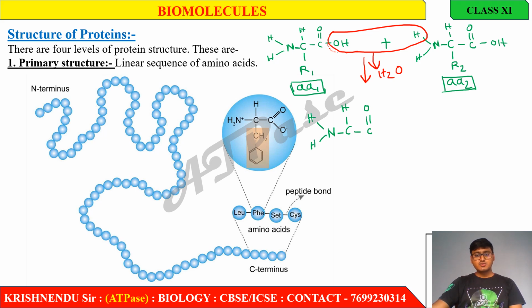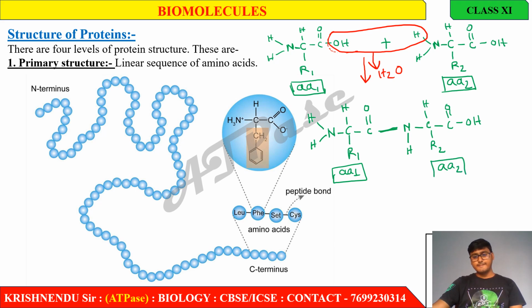N H, NH2, this is R1, and here N H, C H, R2, C double bond O, OH. Okay, this is amino acid 1, and this is amino acid 2. And the peptide bond present here is this.